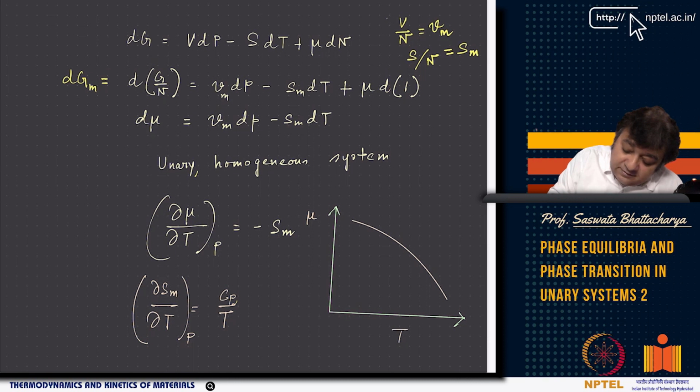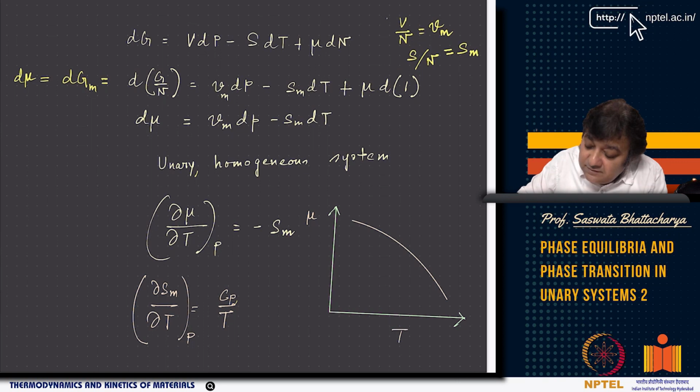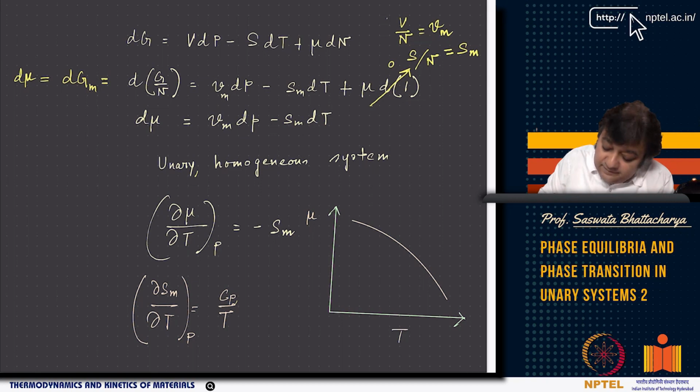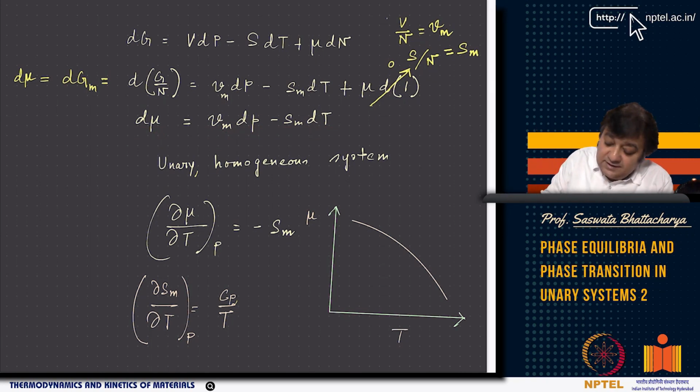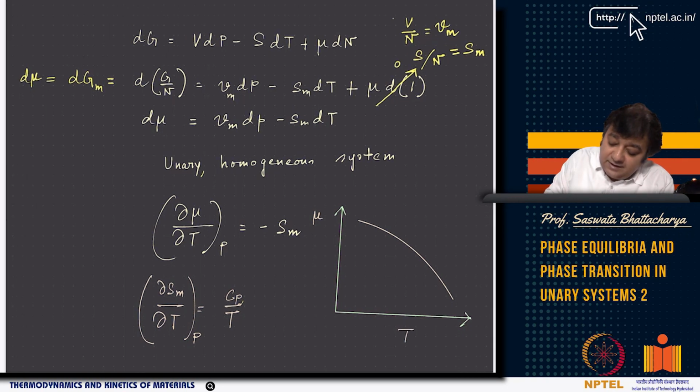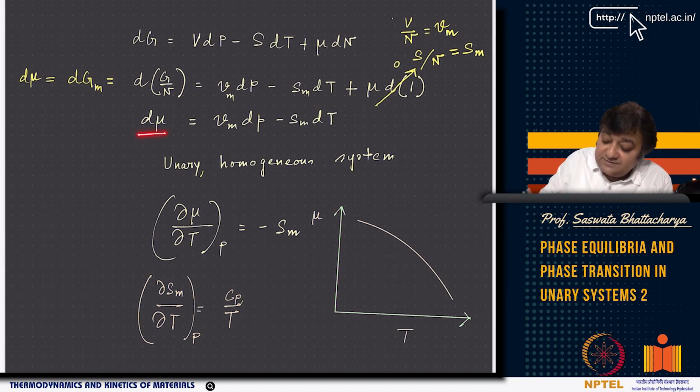This is equal to d mu, because this term goes to 0. Now for a single component system, or a unary system, you have d mu, which is equal to Vm dP minus Sm dT, right? This is the differential form. Change in mu in a differential form can be expressed, and it's again an exact differential: d mu equals Vm dP minus Sm dT.